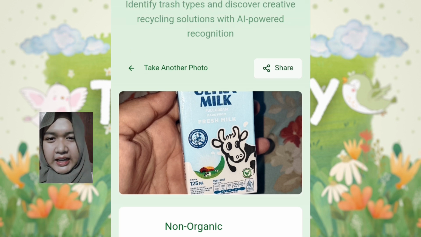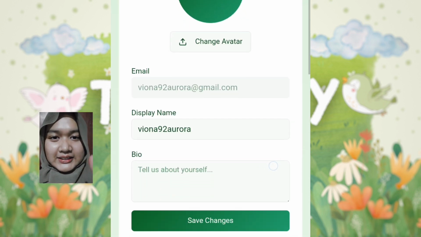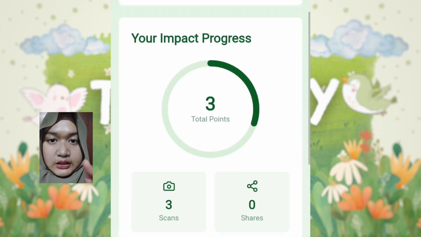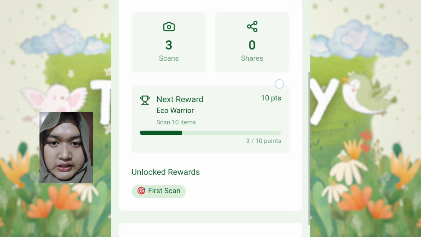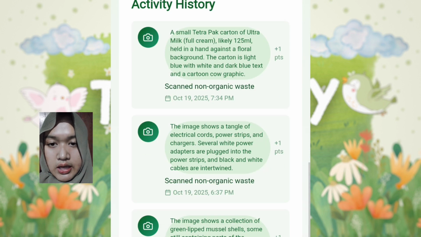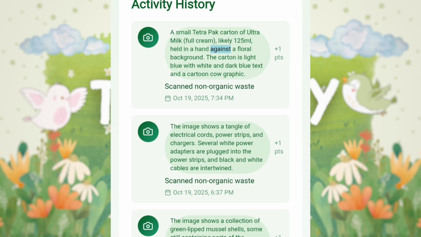Now, you want to see your stats? Come on! Here it is, the feature you'll get if you sign up. You can customize your profile, see your impact progress, which is the status of how much trash you've identified through this app, and other activities you've done. And then there's rewards. I already got this first scan reward, next will be the 10th scan reward, and of course activity history.